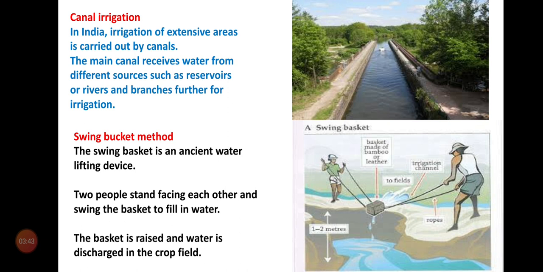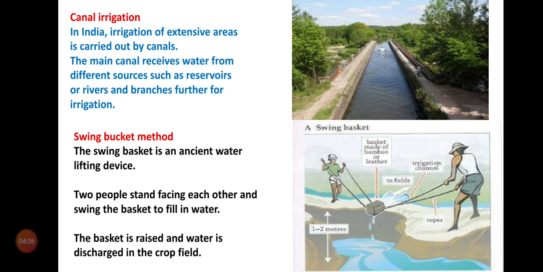If the field is higher than the water source, then the water is lifted by using these swing buckets. Two people stand facing each other and swing the bucket to fill in water. The basket is raised and water is discharged in the crop field. This is the swing bucket method.